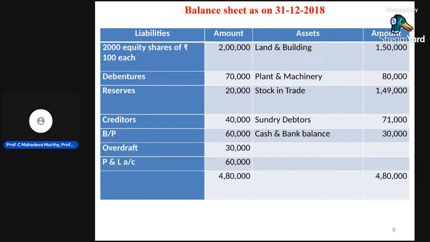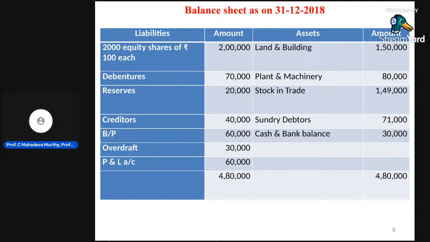On the liabilities side: 2,000 equity shares of rupees 100 each, 2 lakhs; debentures 70,000; reserves 20,000; creditors 40,000; bills payable 60,000; outstanding expenses 30,000; P&L account 60,000. The total is 4,80,000. This is the position statement, and it tells about the position. It should tally. In the case of a trading account, the difference may be either gross loss or gross profit. In the case of a profit and loss account, it may be either net profit or net loss.